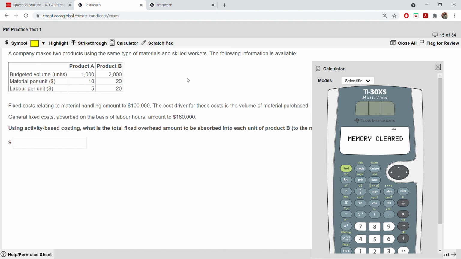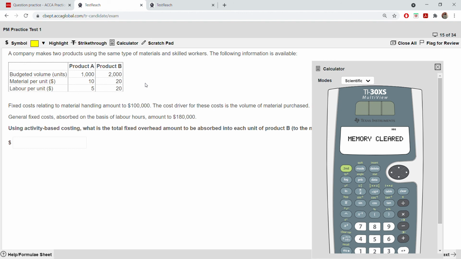And what is the fixed cost relating to the material handling? It is 100,000. So it will be 100,000 divided by 50,000, which is 2. So the overhead absorption rate is $2 for the material. So for product B it will be 2 into how much? $2 into 20 for B. 2 into 20 is $40. So let us keep that aside. $40. Next, let us go to the total labor budget.